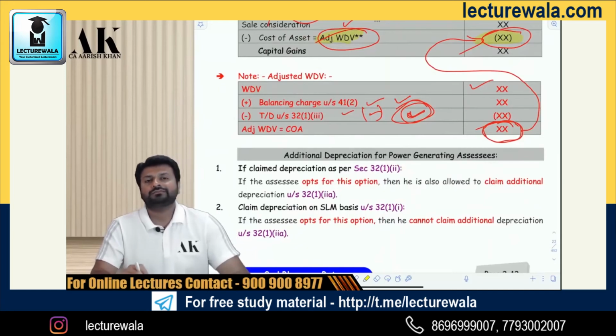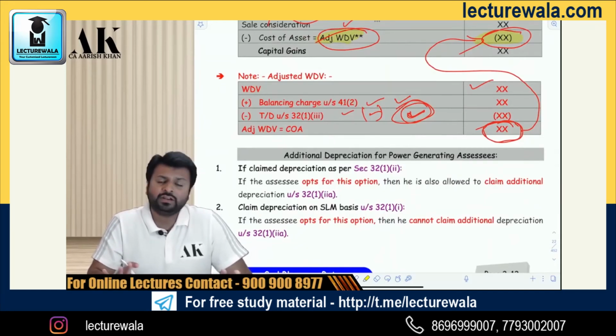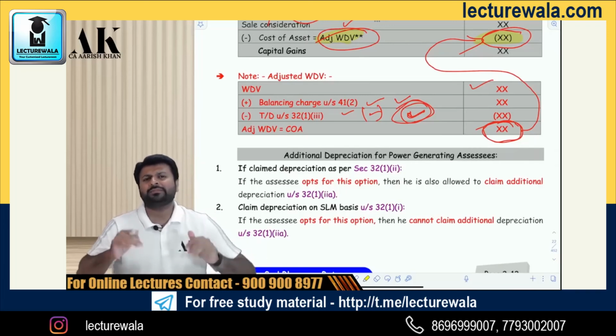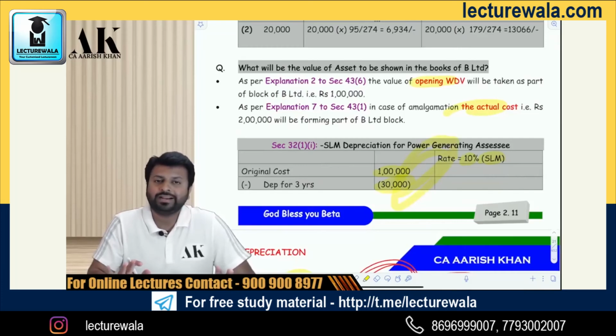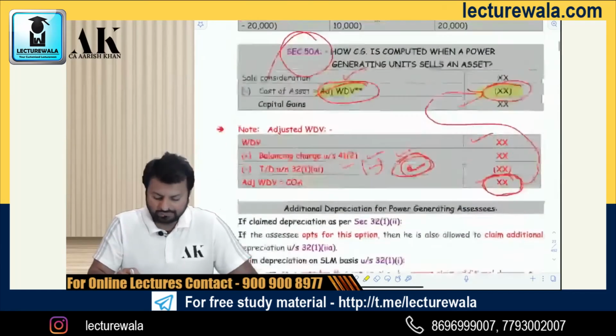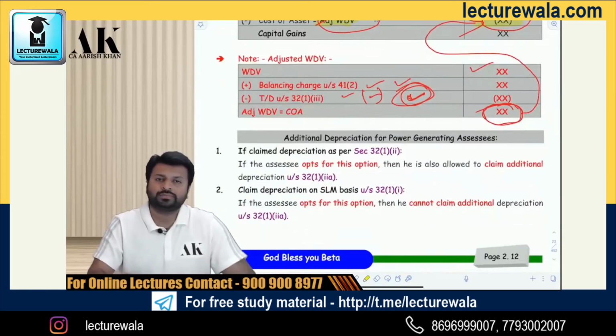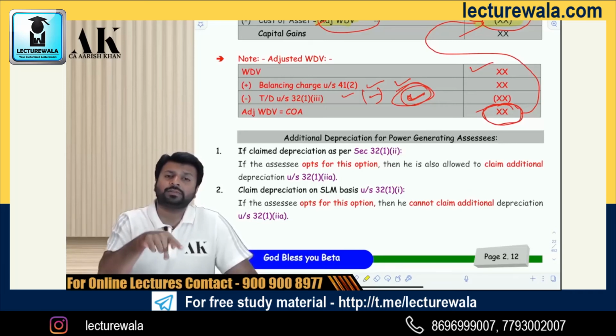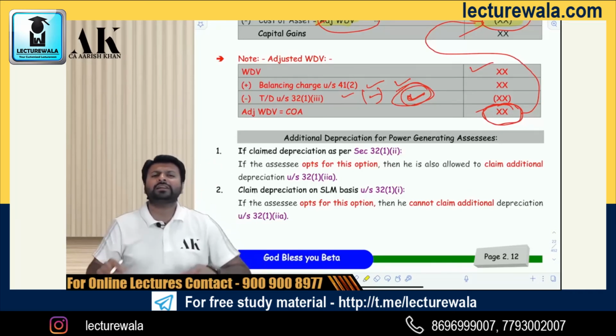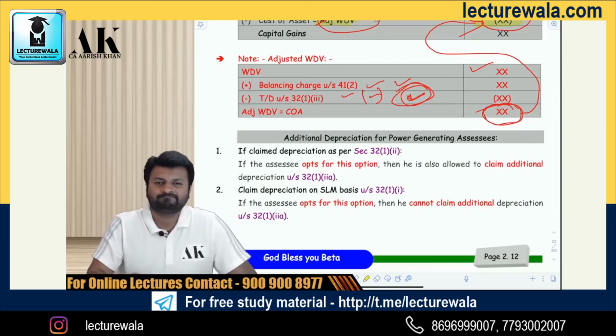Okay. Now if I go for SLM basis, let me tell you very clearly. If I opt, is this an option or is it mandatory? It is optional. It is not mandatory. You can go for WDV also. Now, if you opt this option of SLM, you will not get additional depreciation. You will only get the normal depreciation. If you want normal depreciation, you have to opt the block of asset method. If you go for block of asset, you will get the depreciation as per normal depreciation, as well as additional depreciation, even for power generating assessee. But if a power generating assessee opts for SLM, then he will not get the additional depreciation. That is what the government has to see over here.